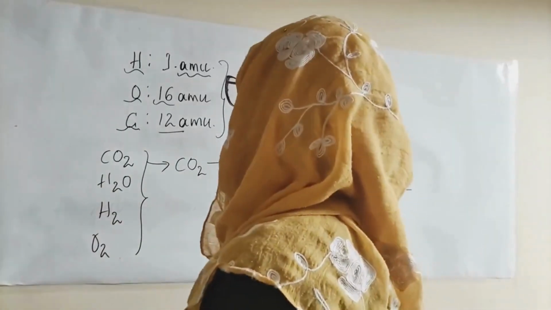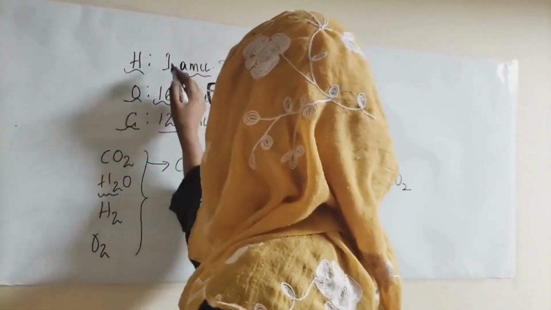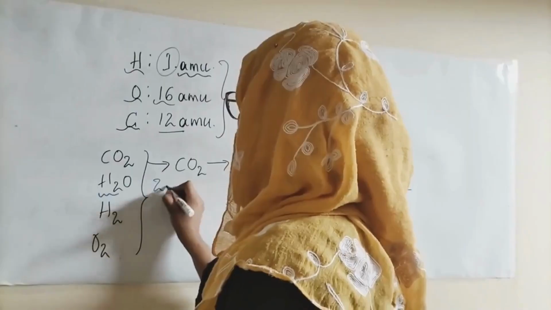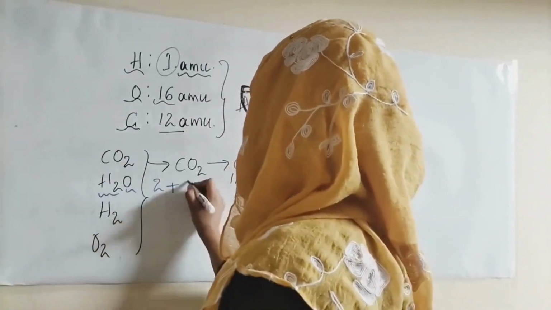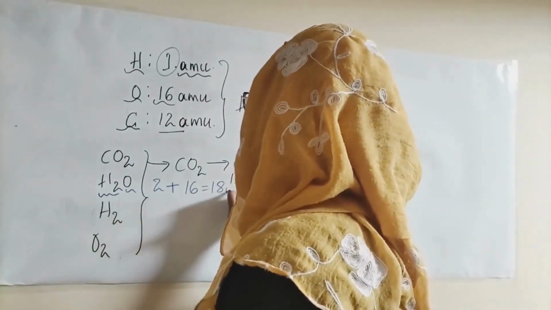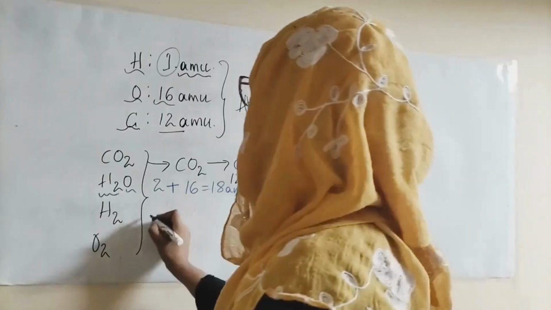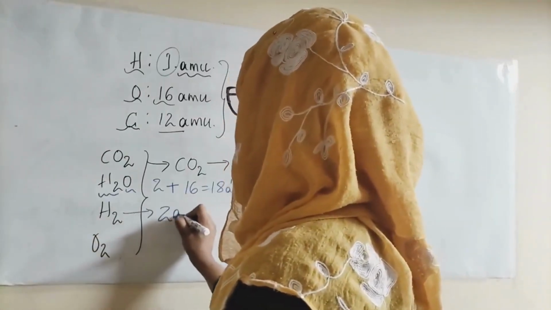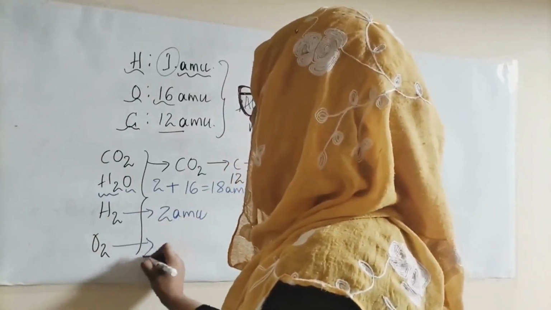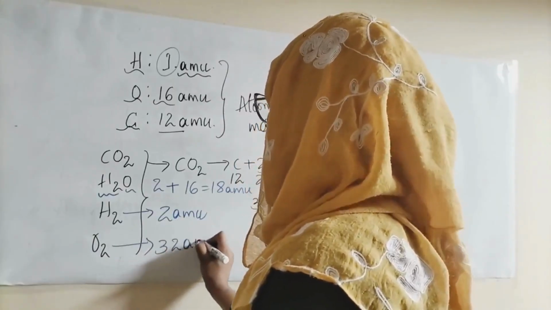Similarly, for water, there are 2 hydrogens, that means 2, plus 1 oxygen which is 16, and it gives 18 AMU for the water molecule. For hydrogen gas, it is 2 AMU. And for O2, it is 32 AMU.